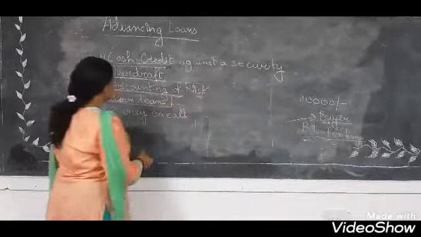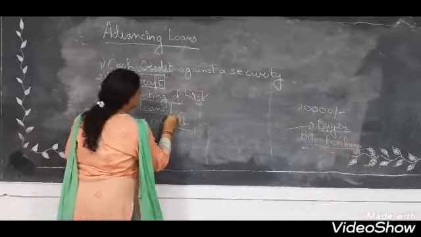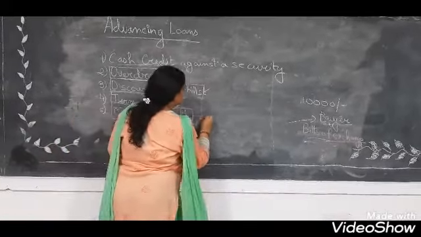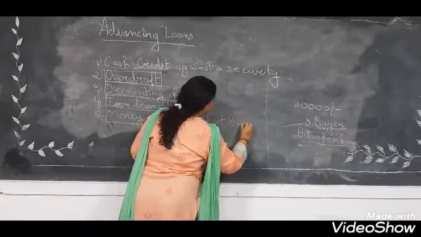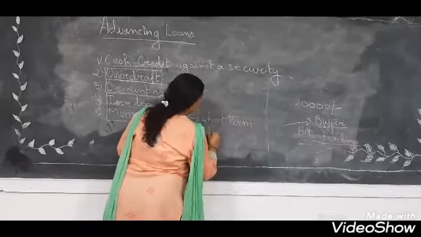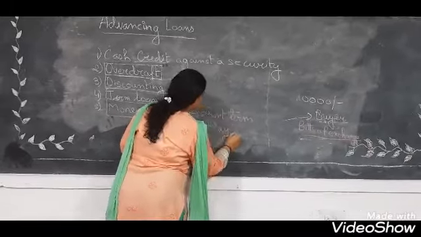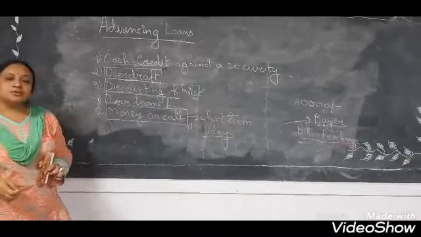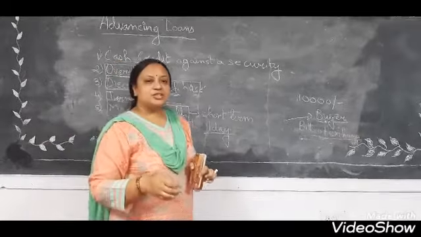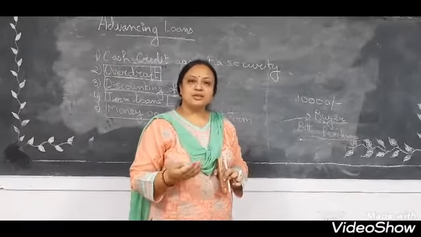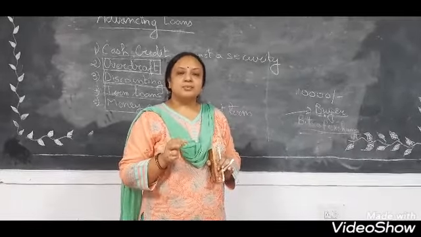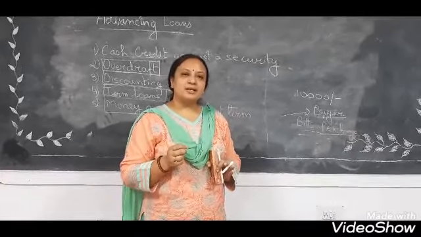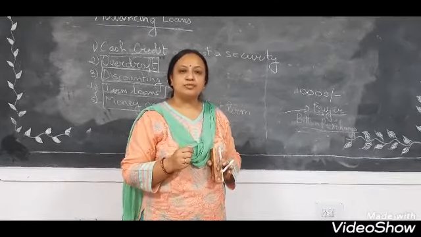Now the last one is money on call. This is a very short term loan. This is a very short term loan for a day. Now suppose the bank does their everyday transactions. For doing their everyday transactions they require cash. Now suppose one day the bank is finding itself short of cash.